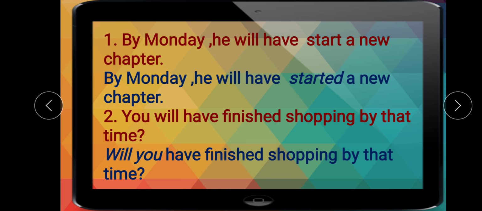Now we will see the second sentence. You will have finished shopping by that time. This is a question. That means this is an interrogative sentence. Now again you have to think, where is the mistake? See the question properly. Students, sometimes the mistake is in the question form. Well, if somebody says this sentence, you will be able to understand, right? But the sentence is incorrect. The structure is incorrect. Maybe we understood what the speaker wanted to say, but still it is incorrect.